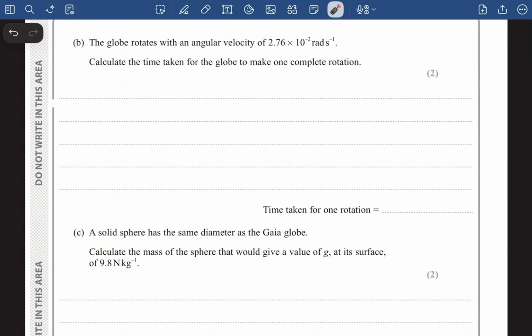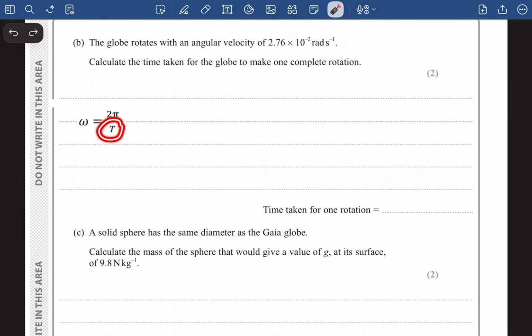Now in part B of question number 17, it says the globe rotates with an angular velocity of 2.76 × 10^-2 radian per second. Calculate the time taken for the globe to make one complete rotation. Now guys, they have given us the angular velocity and have asked us to calculate the time. We know there is one formula which relates both angular velocity and time. That is, angular velocity equals 2π divided by time taken, right?